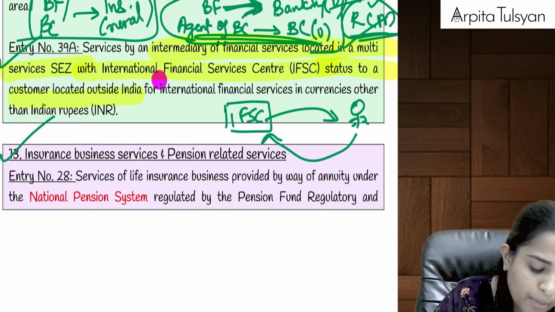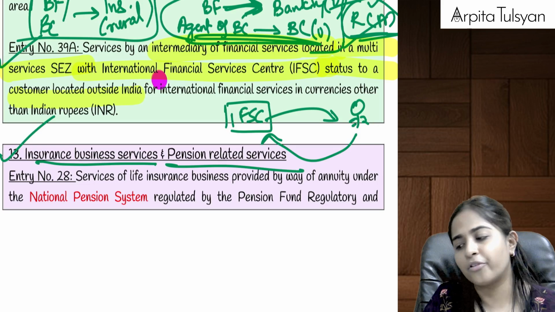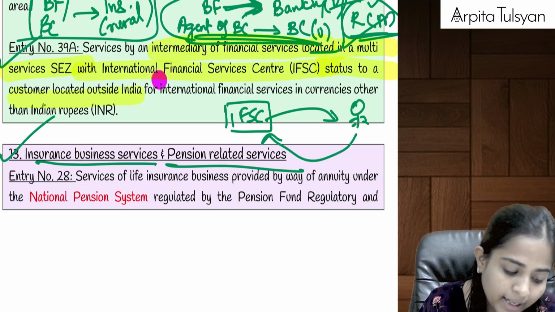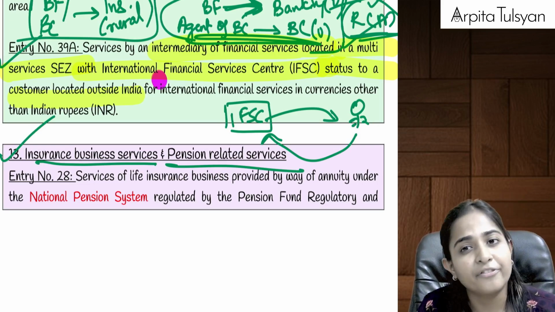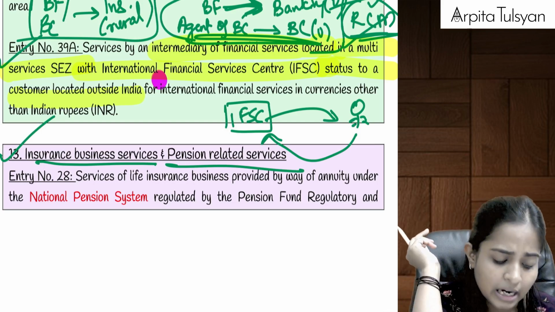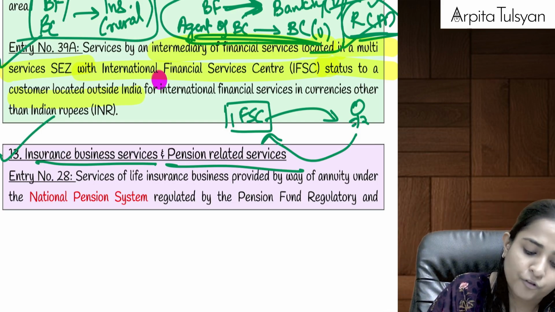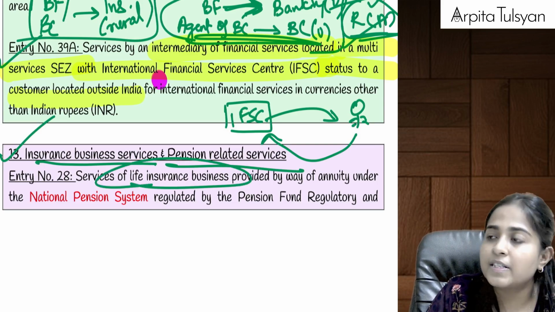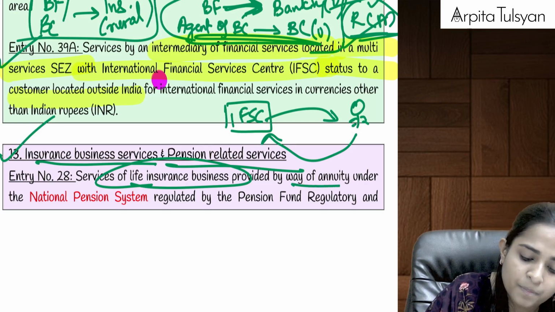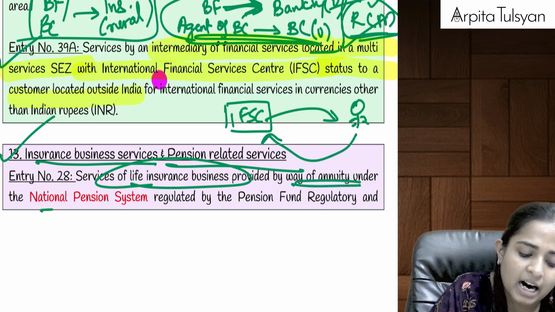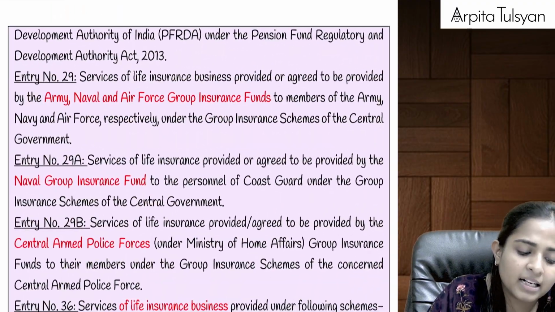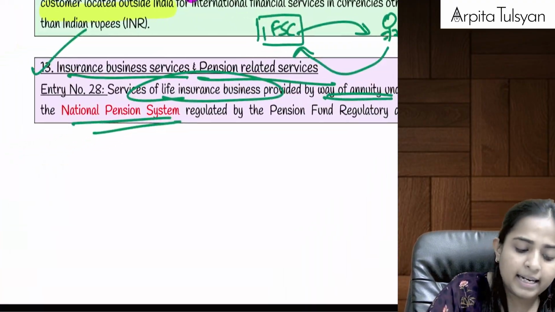Next one is talking about insurance business service and pension related services. This you have to do on your own. I'm reading it quickly, because names of different schemes are given, which you have to read twice so that it gets fit in your mind. Now listen. First of all, any services of life insurance business provided by way of annuity under the NPS regulated by the PFRDA under the PFRDA Act.